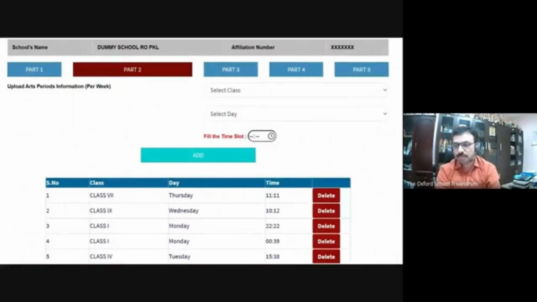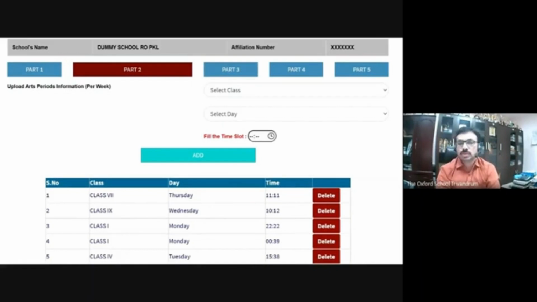We'll go to the second part now, where you have to enter the periods allotted to arts education. Upload arts periods information. So this is a sample page wherein we have entered, for example, class 7, art period is allotted on every Thursday. We have to enter only the beginning of the time. This is just an example. You may allot 2 periods or 3 periods. Accordingly, you can enter. You can add as many as you are giving. And that's all about part 2.